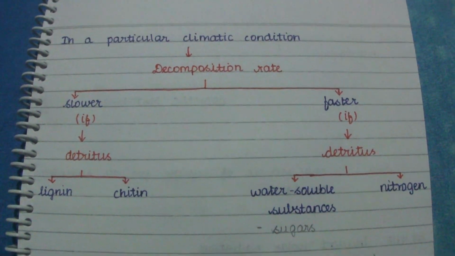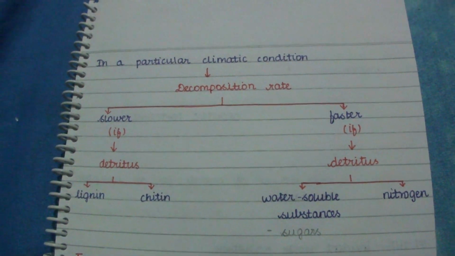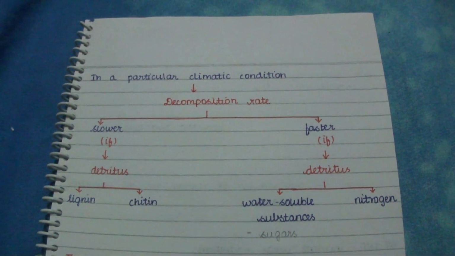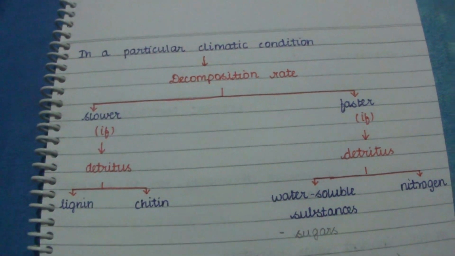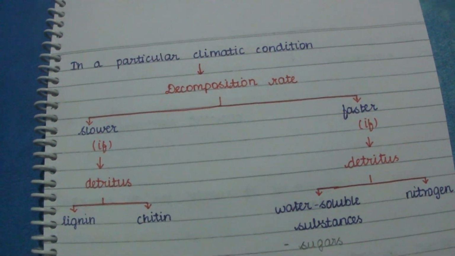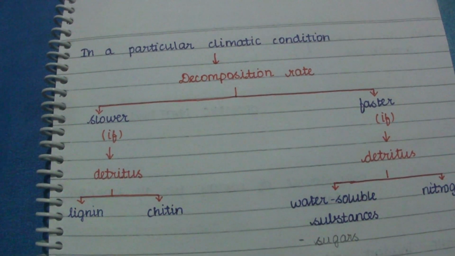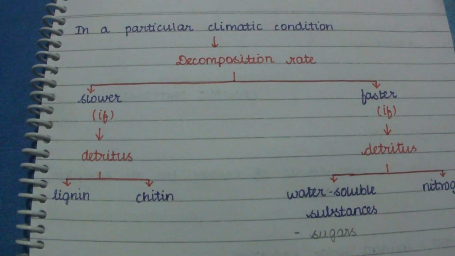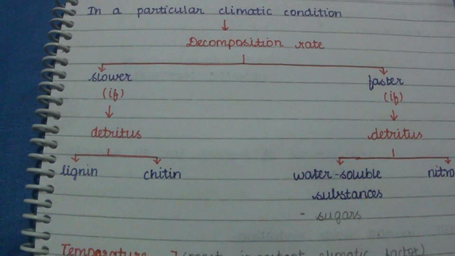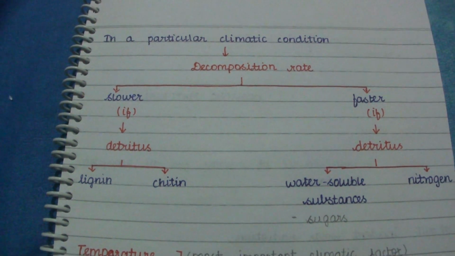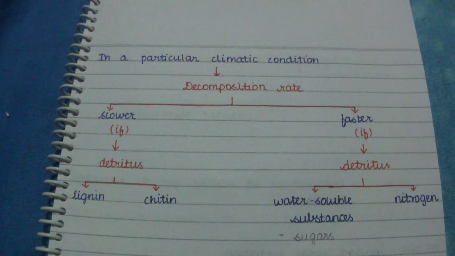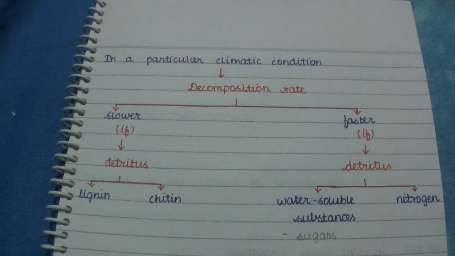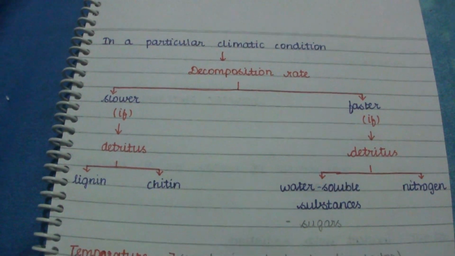If the detritus is rich in water soluble substances like sugar, and nitrogen, then the decomposition rate will be faster.